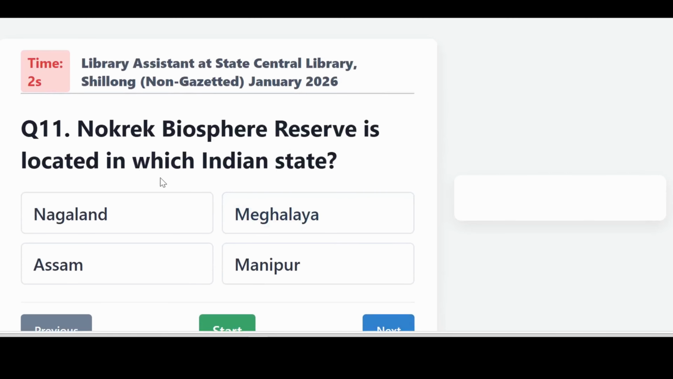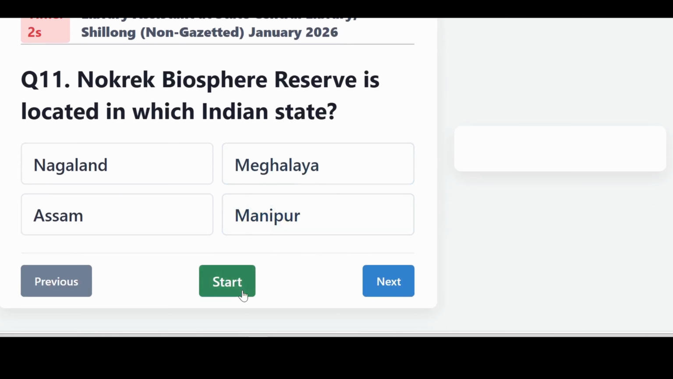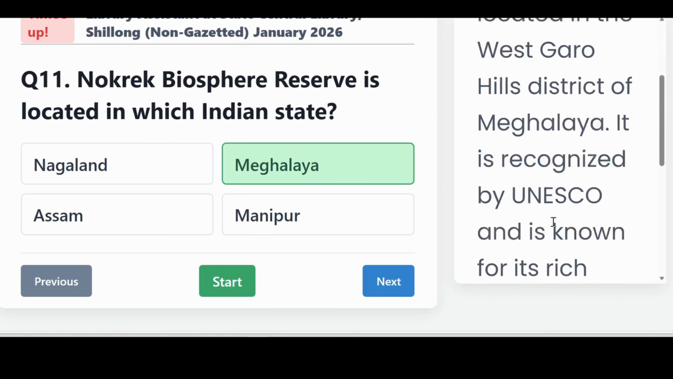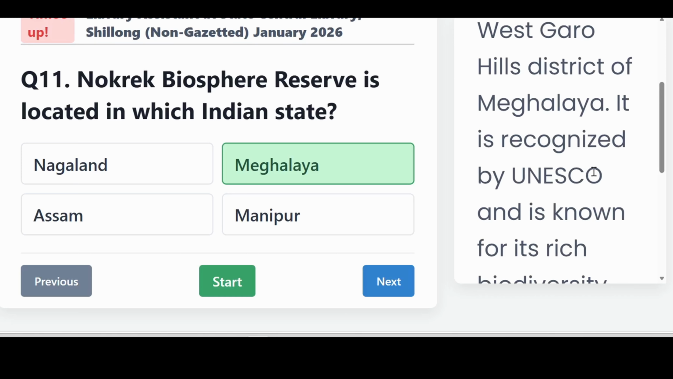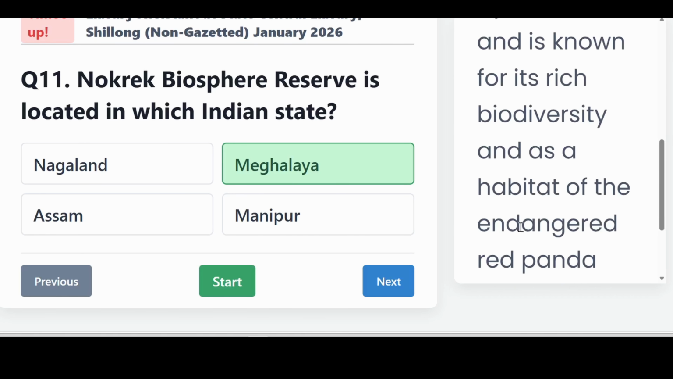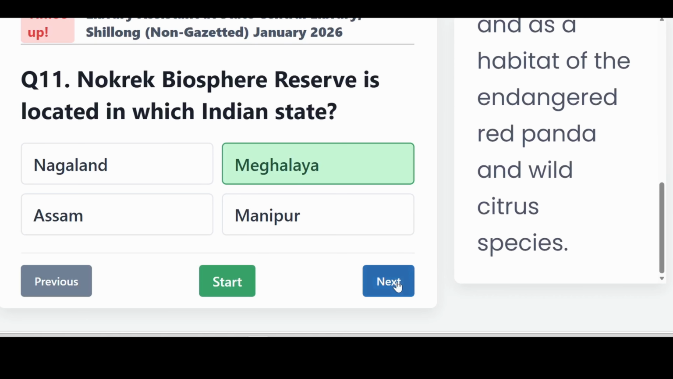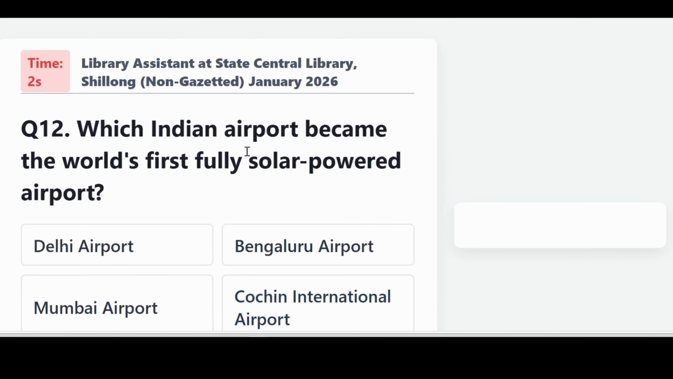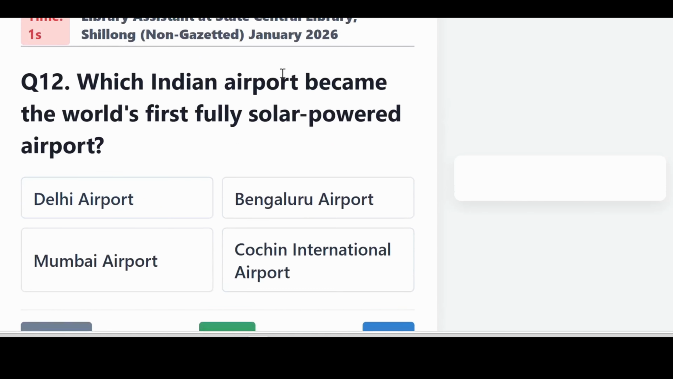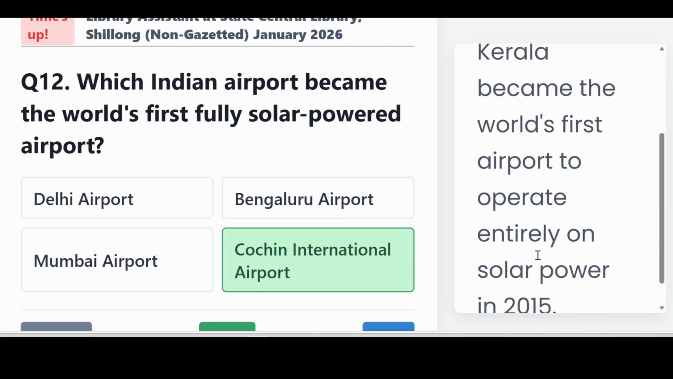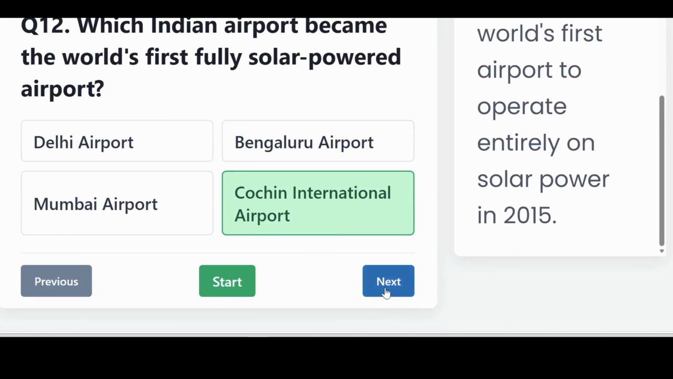Nokrek Biosphere Reserve is located in which Indian state? It is Meghalaya. Nokrek Biosphere Reserve is located in the West Garo Hills district of Meghalaya. It is recognized by UNESCO and is known for its rich biodiversity and as habitat of the endangered red panda and wild citrus fruit species. Which Indian airport became the world's first fully solar-powered airport? It is the Cochin International Airport. The Cochin International Airport in Kerala became the world's first airport to operate entirely on solar power in 2015.